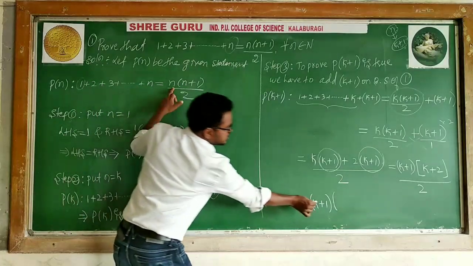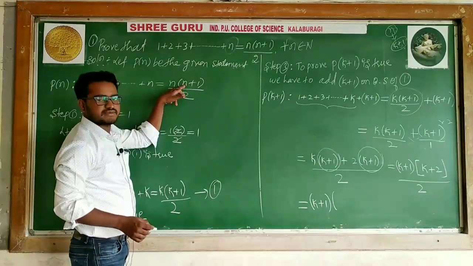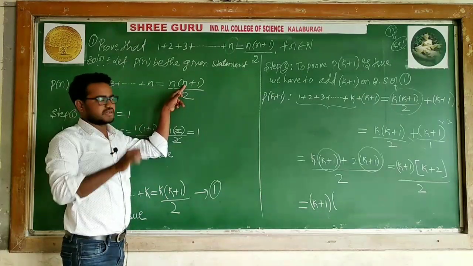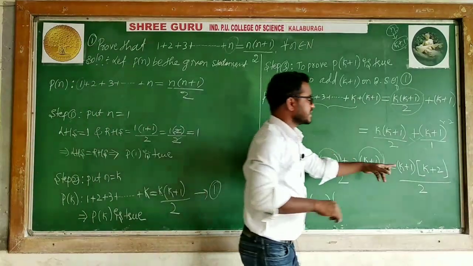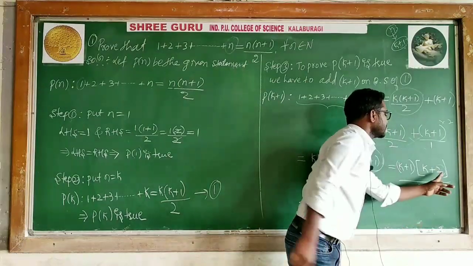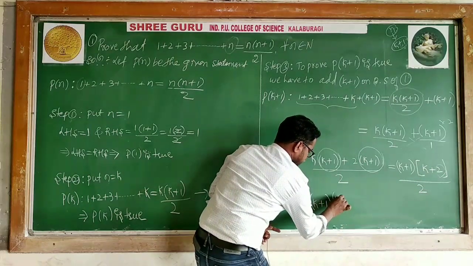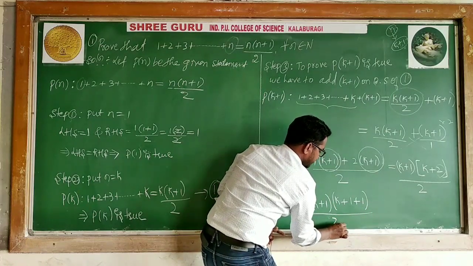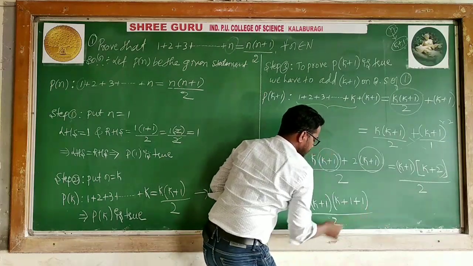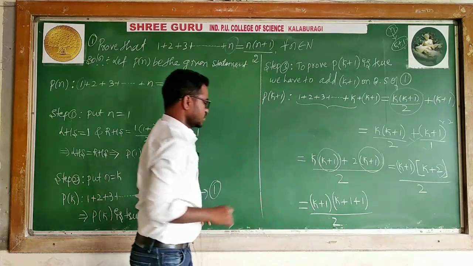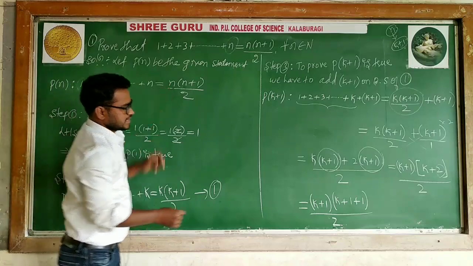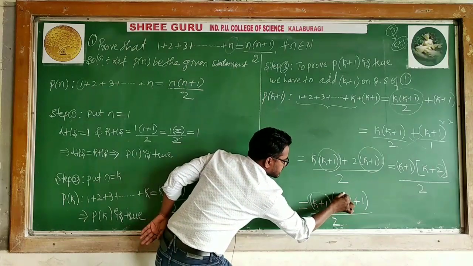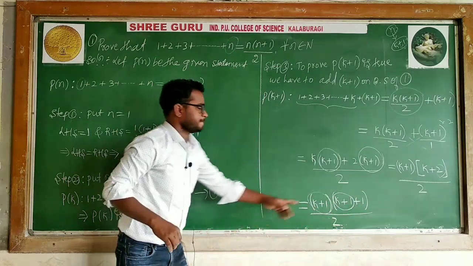n is replaced by k plus 1. I need k plus 1. n is what? We are taking k plus 1. We have to prove n is k plus 1 plus 1, which means k plus 2. Can I write k plus 2 as k plus 1 plus 1, divided by 2 always? This 2 can be written as 1 plus 1. So I can say this is now true. n is k plus 1, so n plus 1 is k plus 1 plus 1, divided by 2.